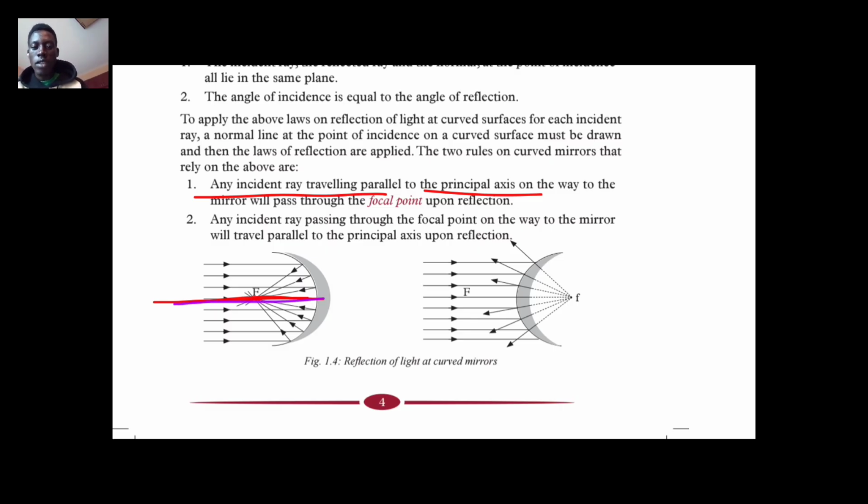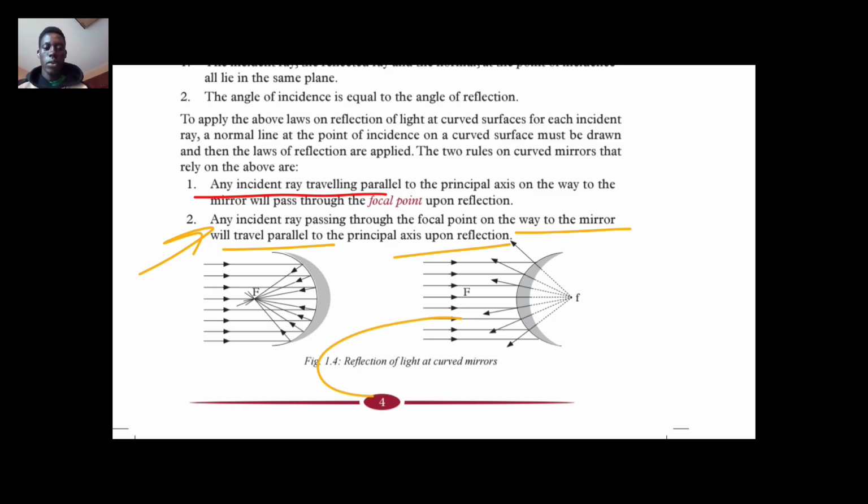So it will pass through the focal point. That is what the second law is saying. Any ray passing along this point will be reflected along the same path, so it will move along the same line. Therefore, the second law says that any incident ray passing through the focal point on the way to the mirror will travel parallel to the principal axis upon reflection. So this is it.